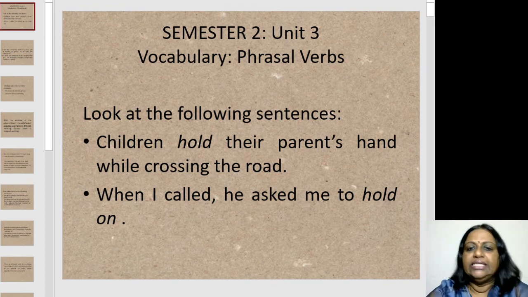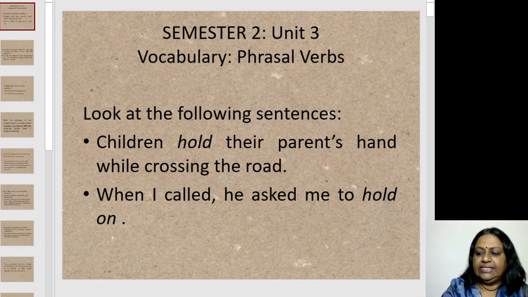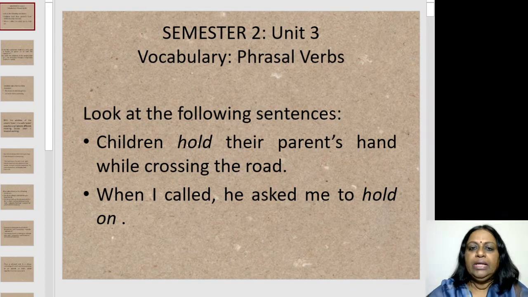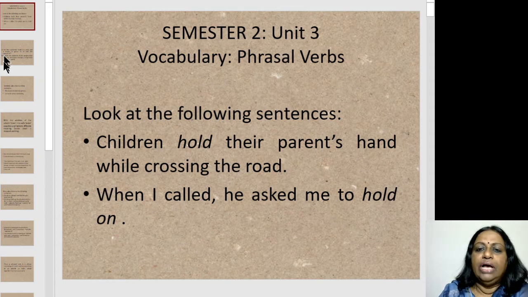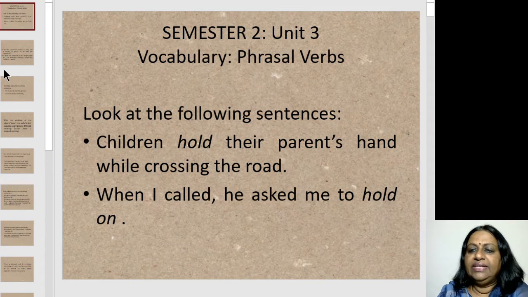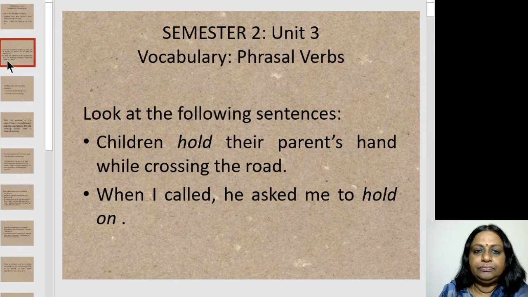Let's look at the following sentences on your screen. Look at the first sentence. Children hold their parents' hand while crossing the road. Look at the second sentence. When I called, he asked me to hold on. Look at the use of hold in the first sentence and hold on in the second sentence.